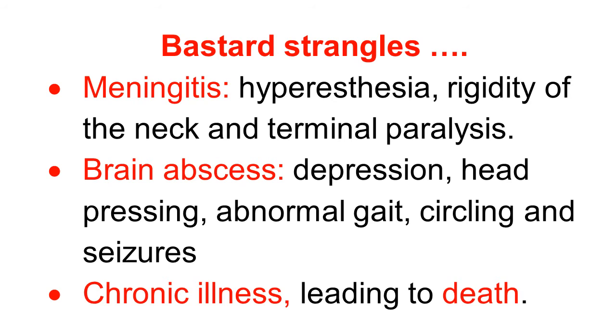And this infection may lead to a chronic illness leading to death. So it is called bastard strangles. And bastard strangles affects many tissues or many organs of the body.